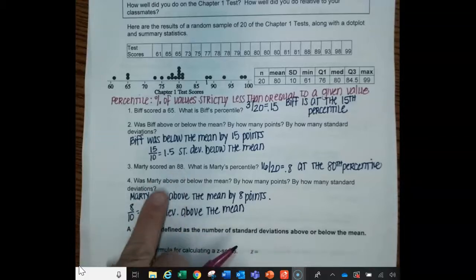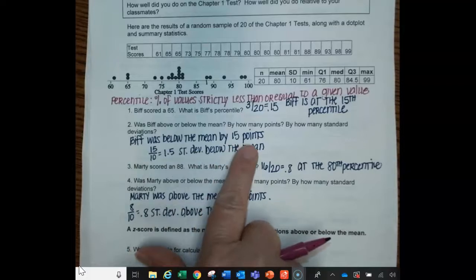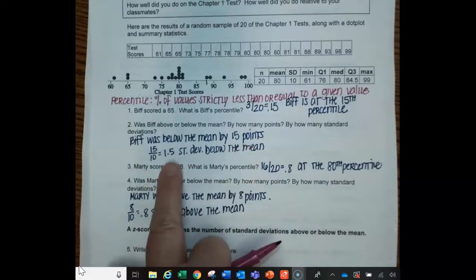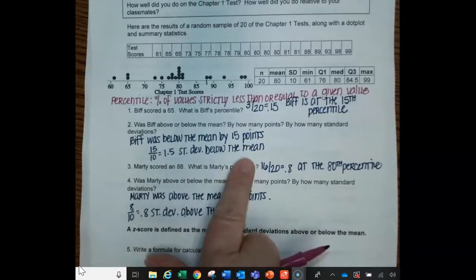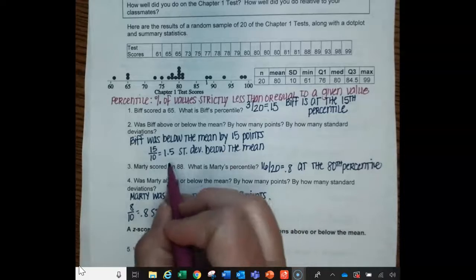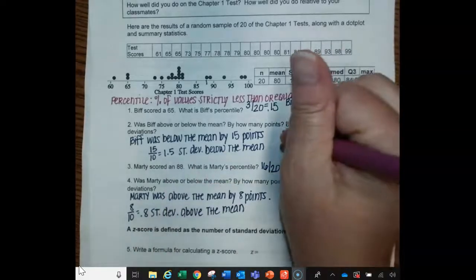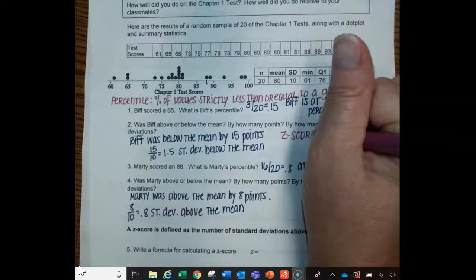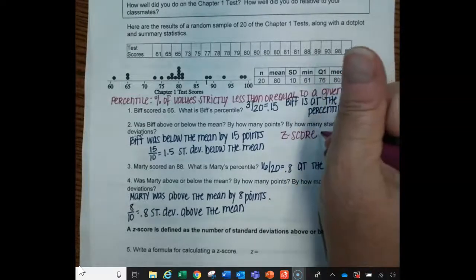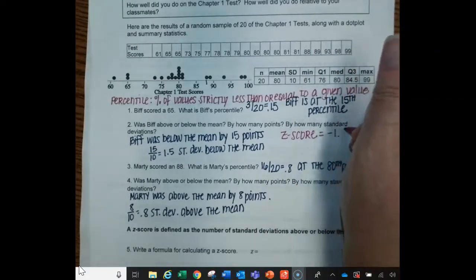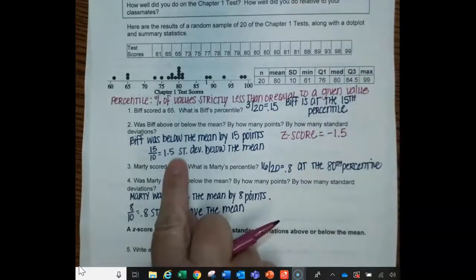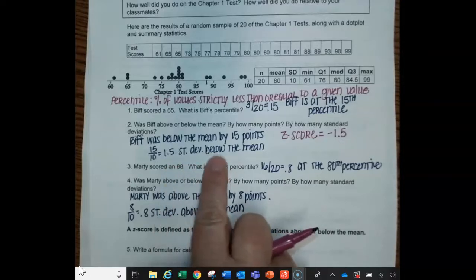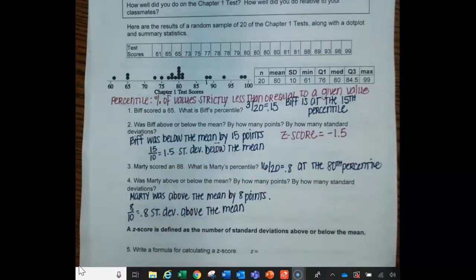Biff was below the mean by 15 points, and he was 1.5 standard deviations below the mean. So the standard deviation is something we call a z-score, and his z-score was negative 1.5 because it was 1.5 standard deviations below, making it negative.